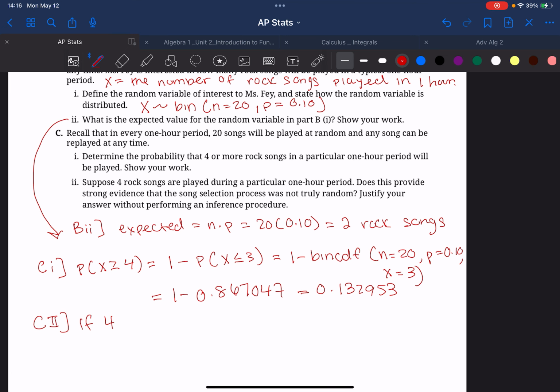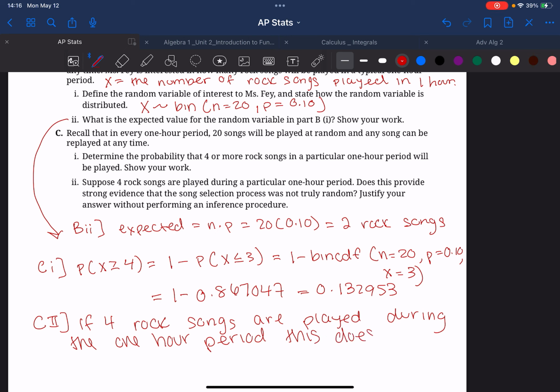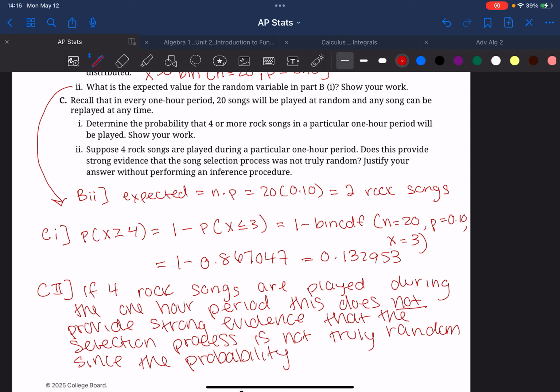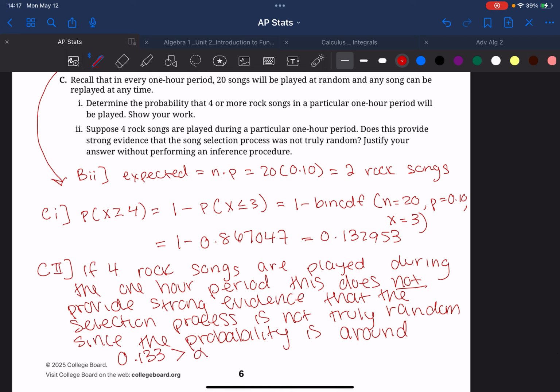So if 4 rock songs are played during the 1 hour period, this does not provide strong evidence that the selection process is not truly random, since the probability is around 0.133, which is greater than alpha equal to 0.05.